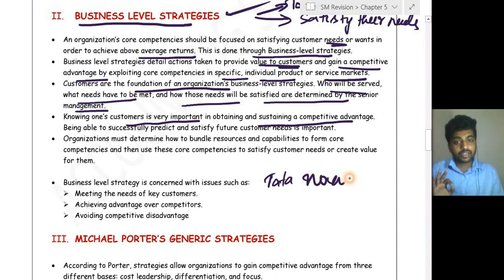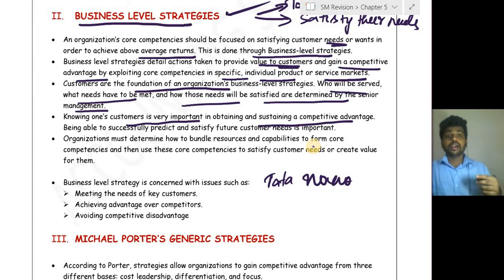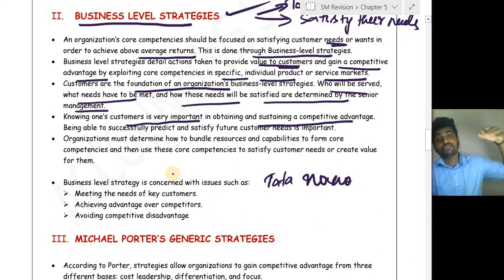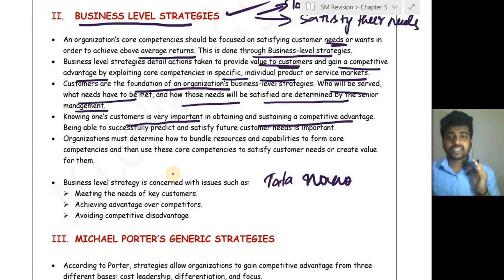Why did Tata Nano fail? Because they didn't know who their customers were. Once they said that it is for the people who are planning to purchase a bike, and next they said that it is for the people who are interested in purchasing a car, but they do not have much cash, and next they said the people who are planning in future years. So they failed in defining who their customers are, because of which Tata Nano actually failed.